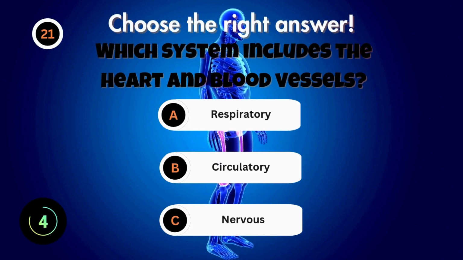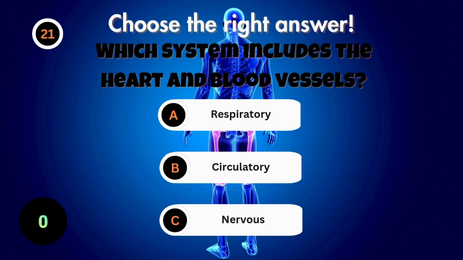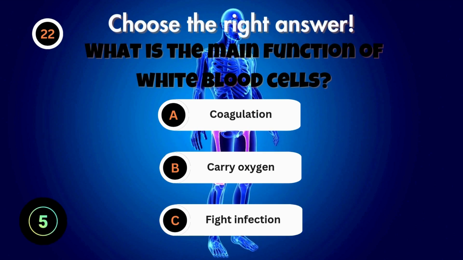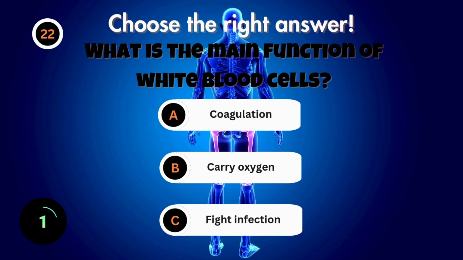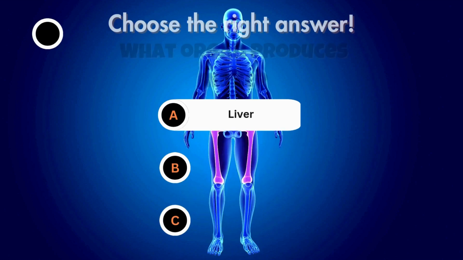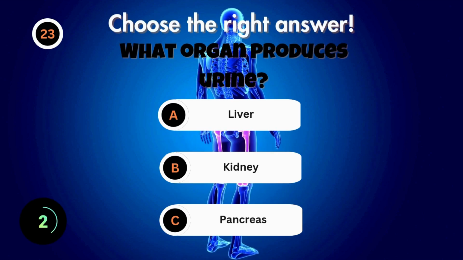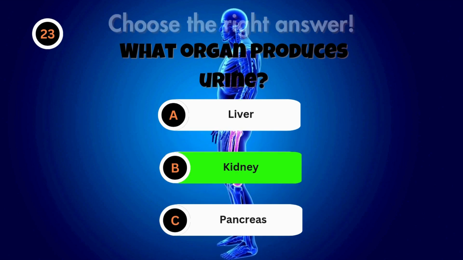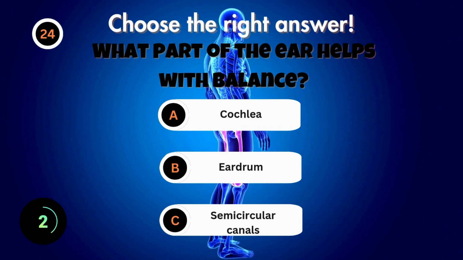Which system includes the heart and blood vessels? What is the main function of white blood cells? What organ produces urine? What part of the ear helps with balance?